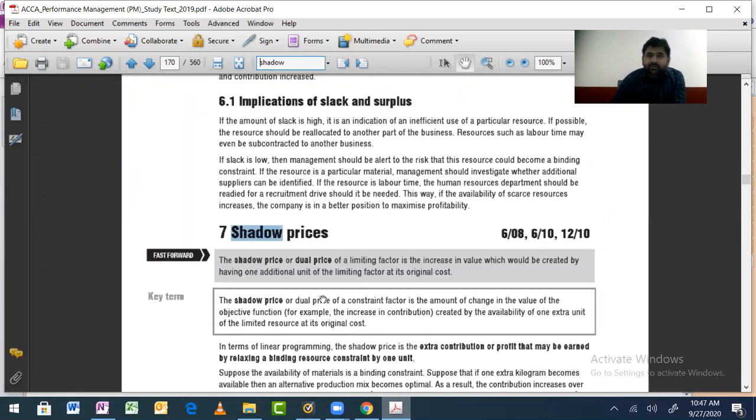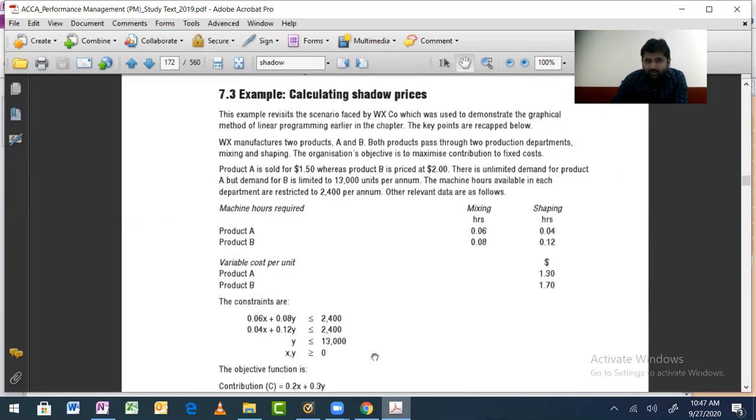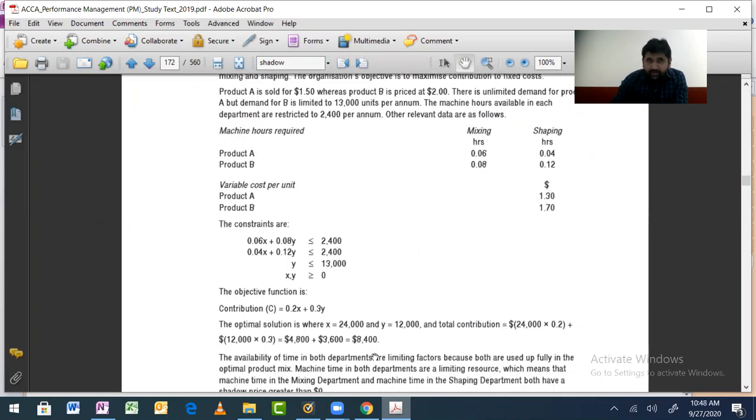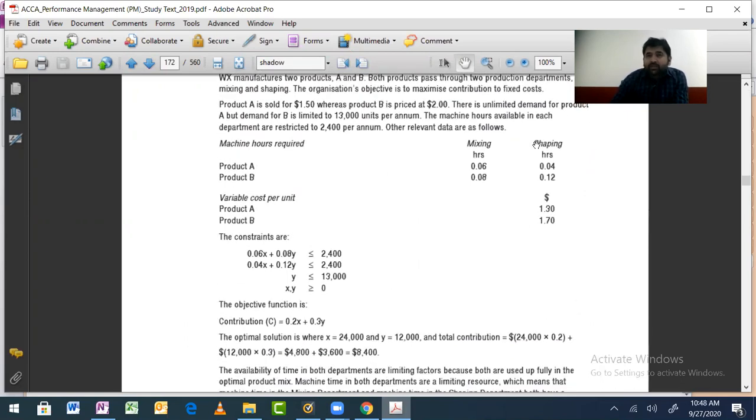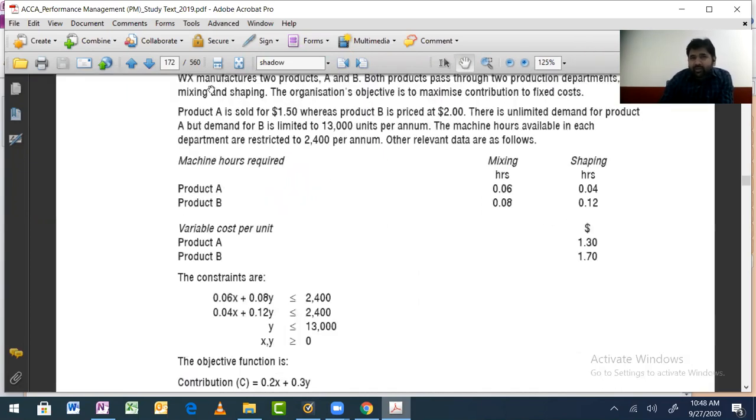Okay. So here is our shadow price. Now they have written some things here which you guys obviously will study and read. All right, see the main question. If you remember, this was the question that we were solving right now. See, WX manufactured two products, exactly the same question. Mixing department, shaping department, variable cost, sales value, 13,000. Remember, B cannot be sold more than 13,000, and 2,400 hours is the time.